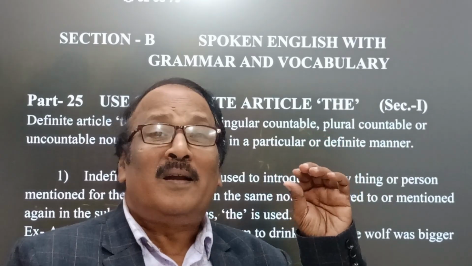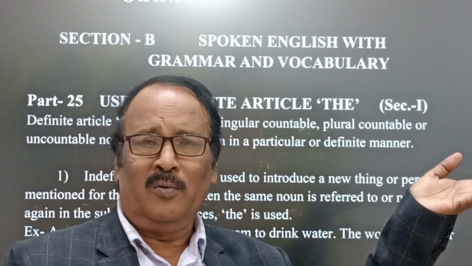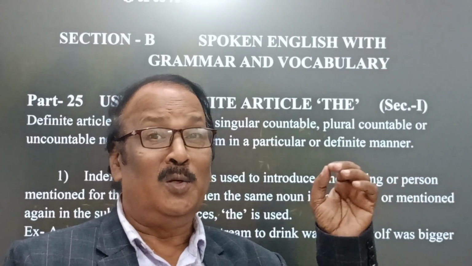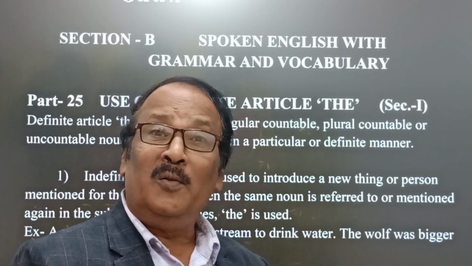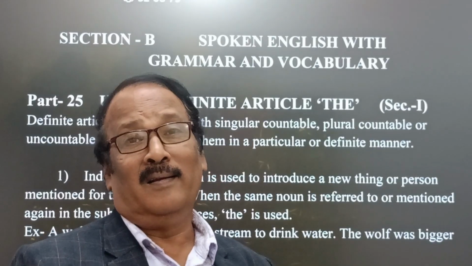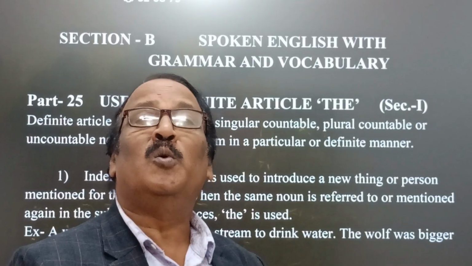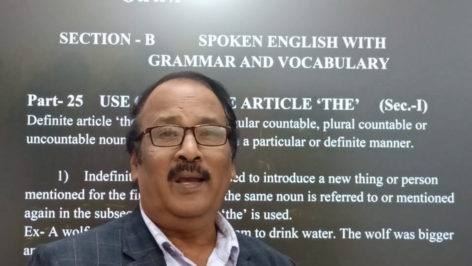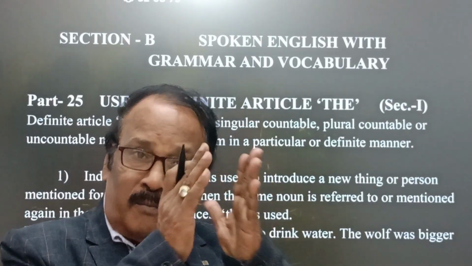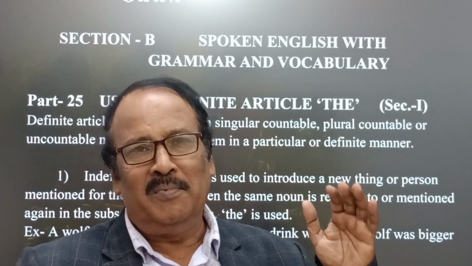Sometimes we feel comfortable in the use of a and the, but it is not as easy as we think. Even the most advanced and professional persons also commit mistakes when using the article a or an or the. We distinguish articles into two parts: one is the definite article, the other is the indefinite article.